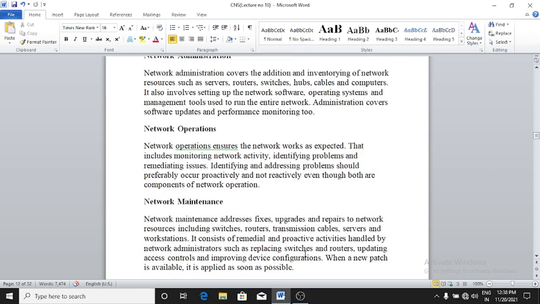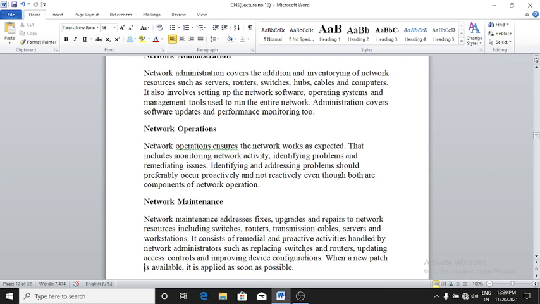Network maintenance addresses fixes, upgrades and repairs to the network resources including switches, routers, transmission cables, servers and workstations.